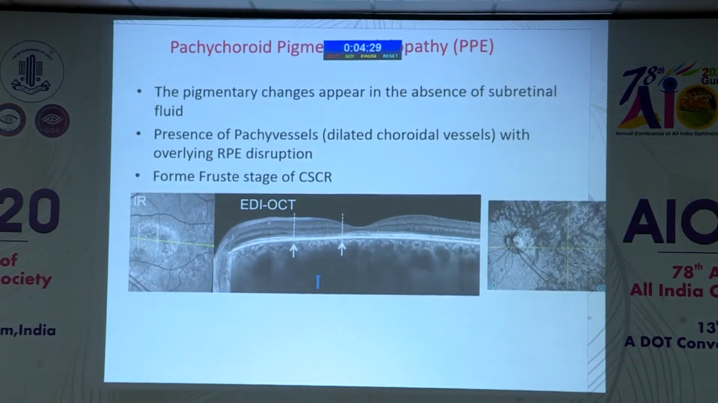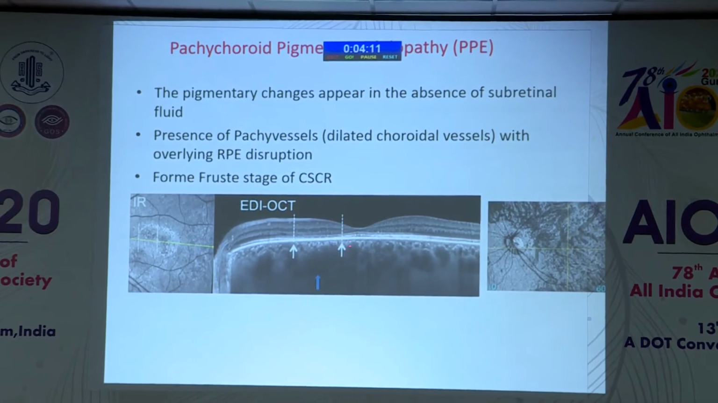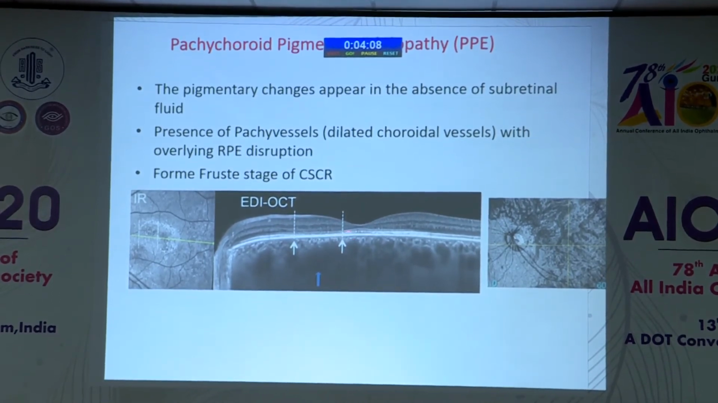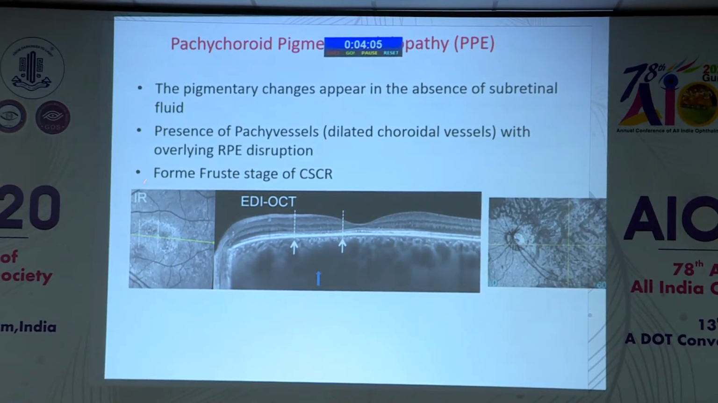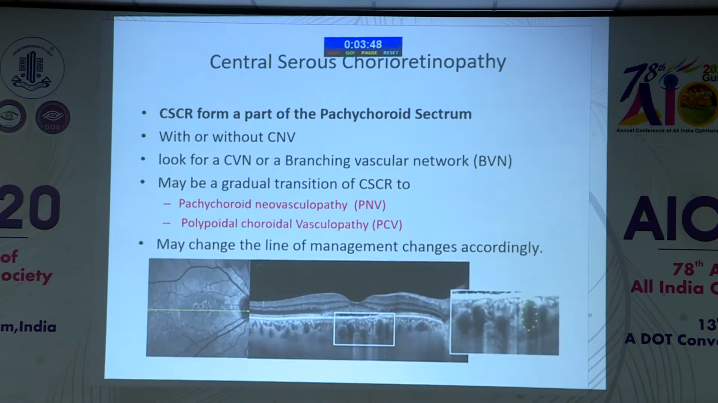So the earliest stage of the disease, which is the pigment epitheliopathy, is the stage where you just have the RPE loss here, but with absence of any subretinal fluid. It is important to recognize this stage because it is a kind of forme fruste of CSR. Once you recognize this stage, it is easy for us to monitor the patients more closely and treat them at the earliest. You see on SD-OCT that you have dilated choroidal vessels. Now we see the characteristics subsequently.